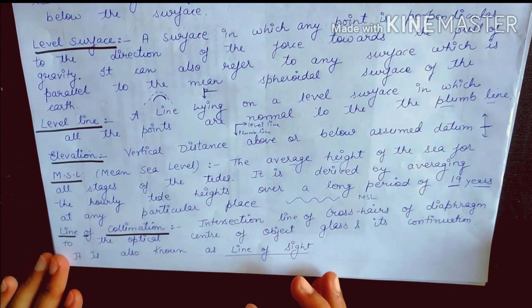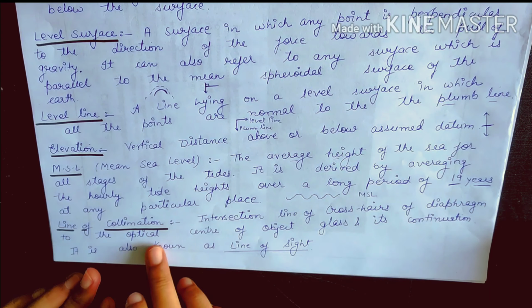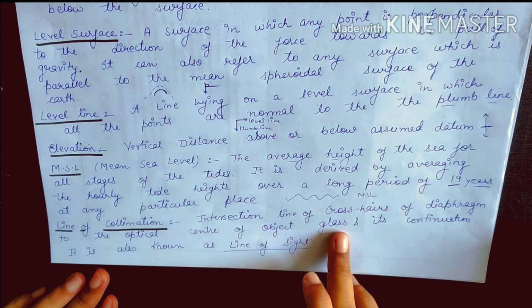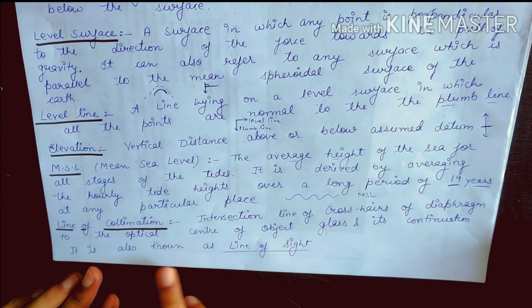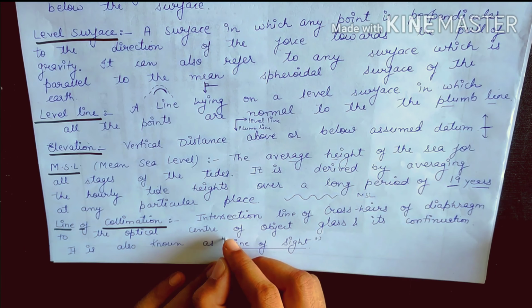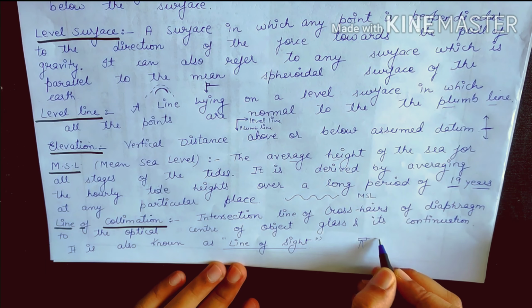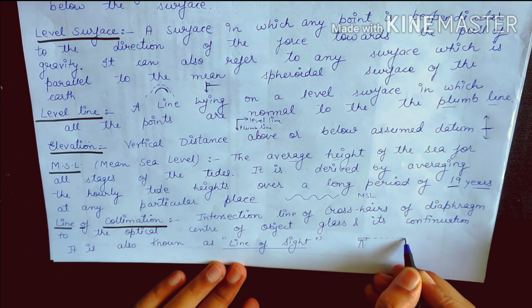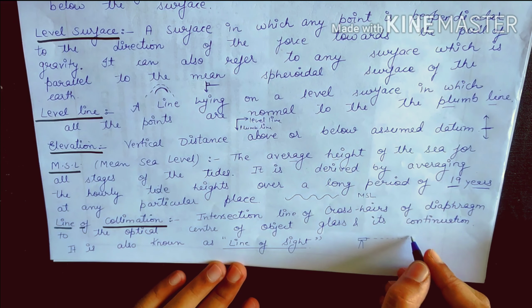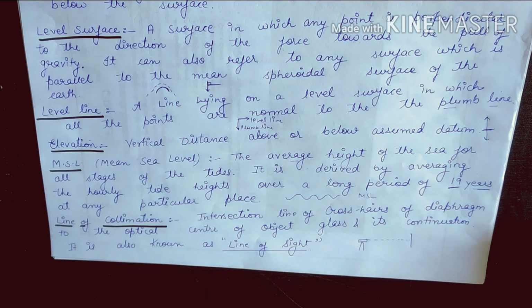Line of collimation. Intersection of the line of crosshair of the diaphragm to the optical center of the object glass and its continuation is also known as line of sight. It is an imaginary line that is projected outwards from the level, auto level, and it strikes towards the level staff. This line is called the line of collimation.